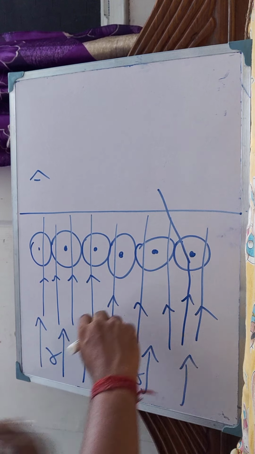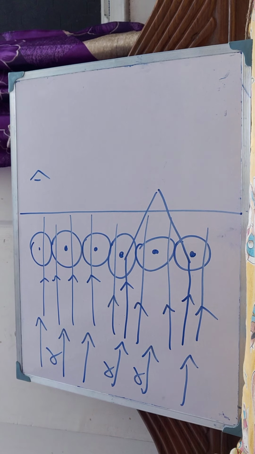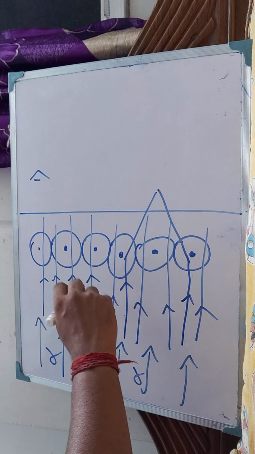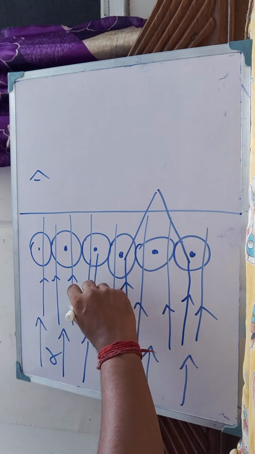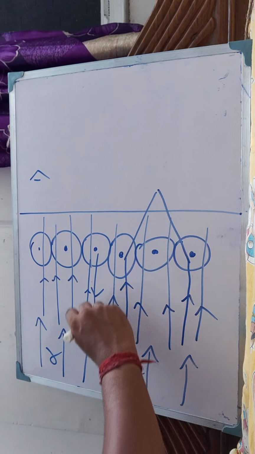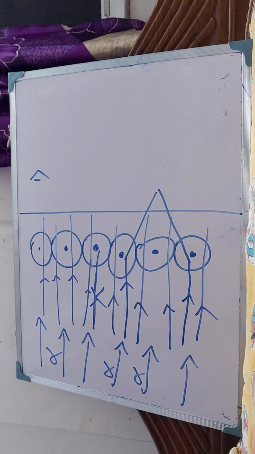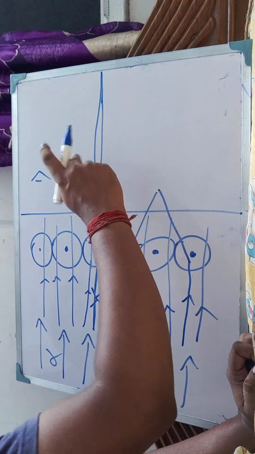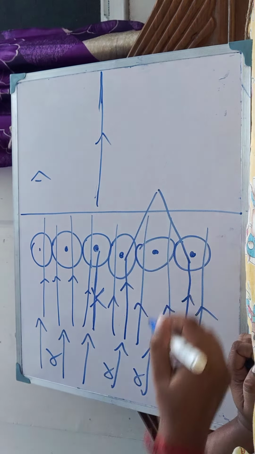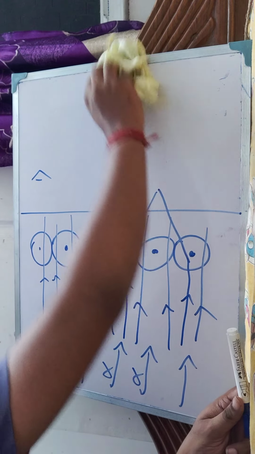And number three, he saw that one alpha particle went straight and came back through the same path. It bounced back from here and came back the same way. So these are the three observations he recorded.